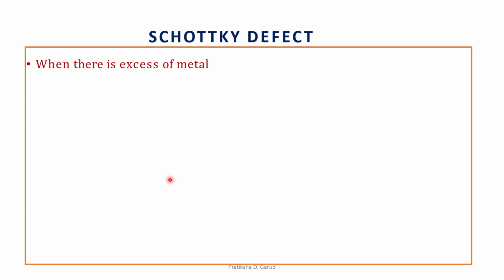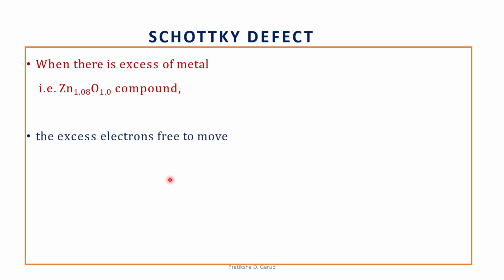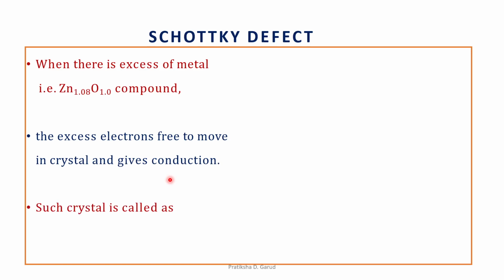When there is an excess of metal, for example zinc oxide, Zn 1.08 and O 1, here we can say that the metal is more in number as compared to oxygen. So what happens when the metal is in excess? The excess electrons are free to move in the crystal. That means excess metal means excess electrons, and they give the conduction. Such crystals, where electrons are moving, are called N type semiconductors. Negative electrons means N type semiconductors.